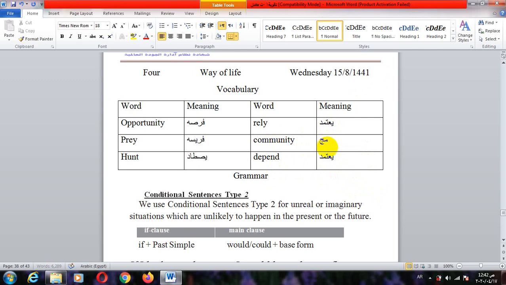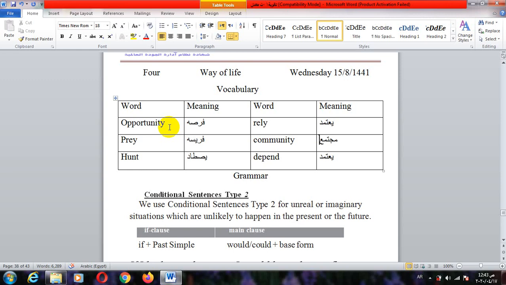Community means society. Okay, read it again. Opportunity, pray, hunt, rely, community, depend. These words we must read and keep in spelling, and try to use these words in new sentences on your own.